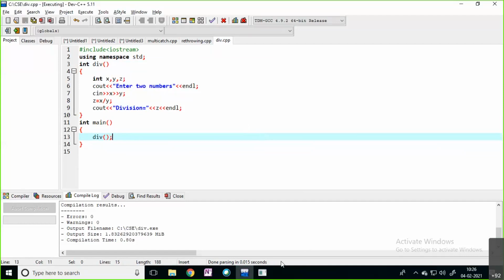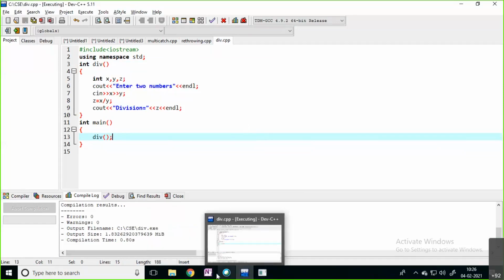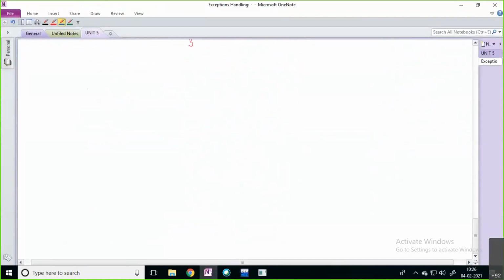We have two more concepts, inside the fifth unit. We have specifying exception, and the second one is stack unwinding, and one more, exception object.